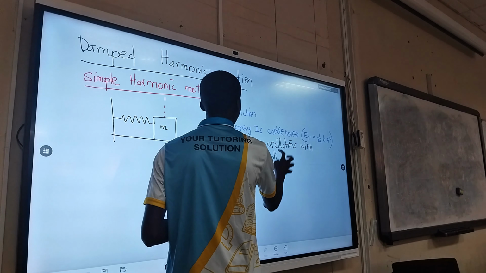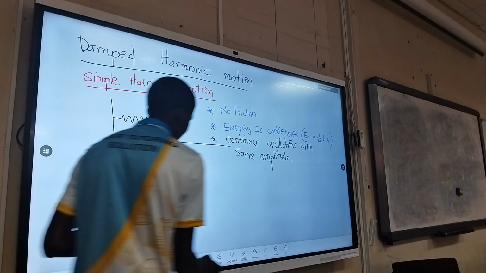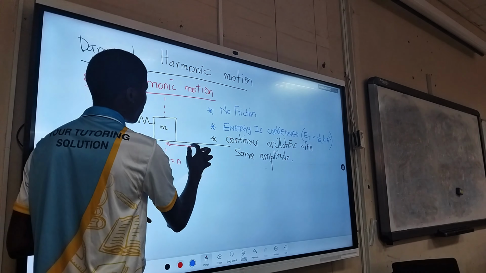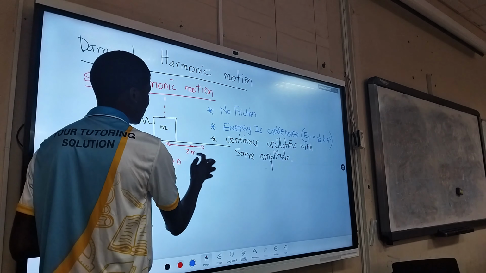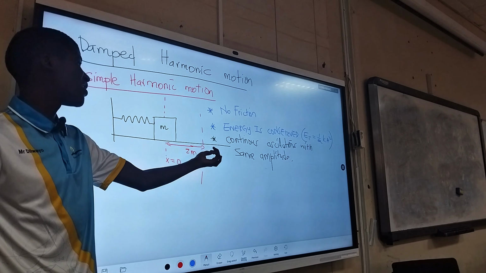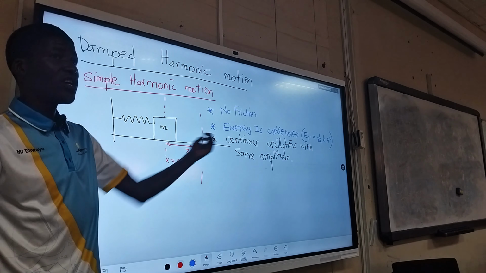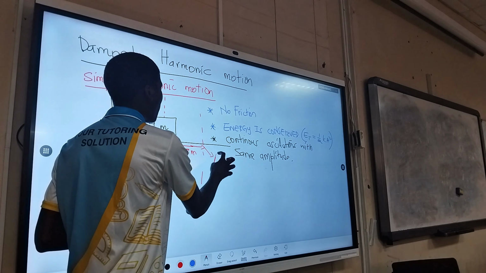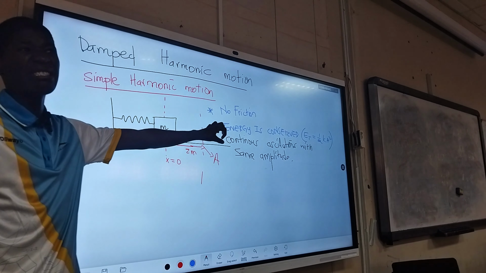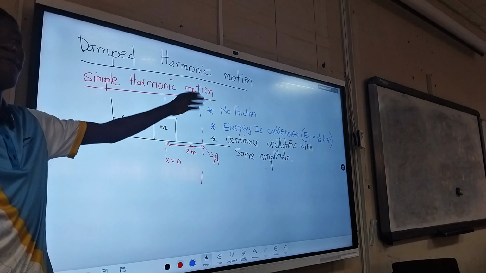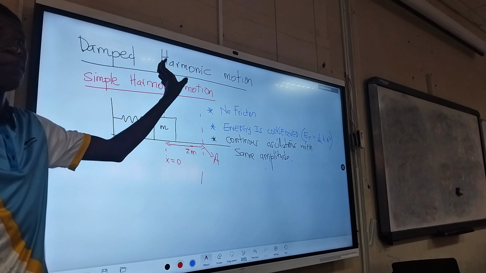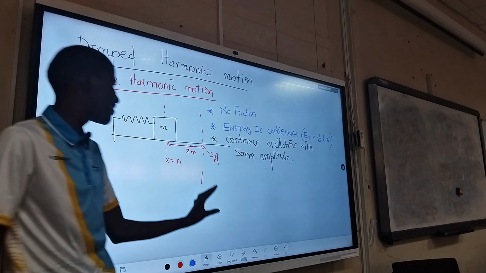For simple harmonic motion, remember that the moment you stretch this, let's just say we stretch it to a position which is 2 meters from the equilibrium point. The maximum position that you stretch this to, what do we call it? The amplitude. The moment you release this, it will come back to the same point continuously, forever and ever, because there is no friction, there are no energy losses. It's a perfect system, an ideal system.